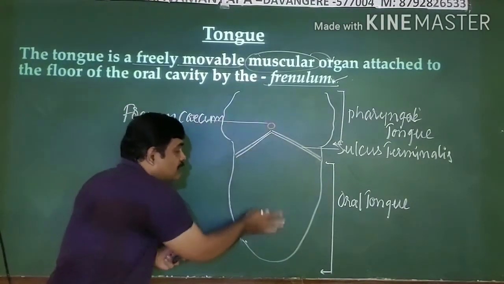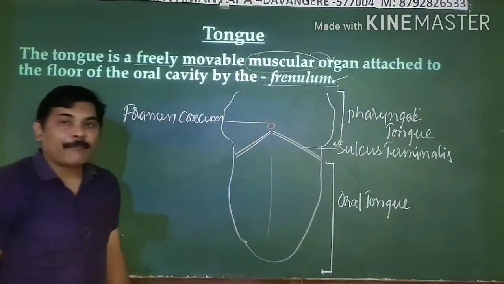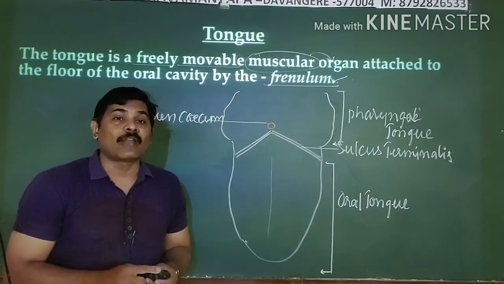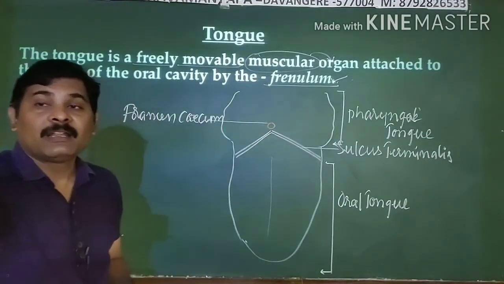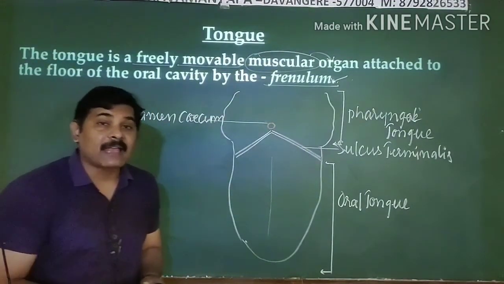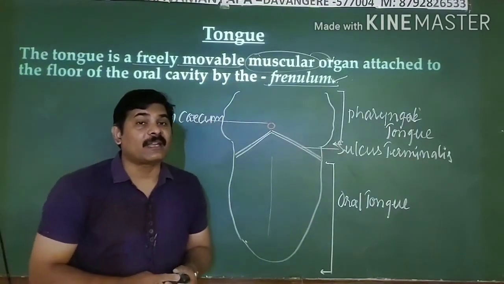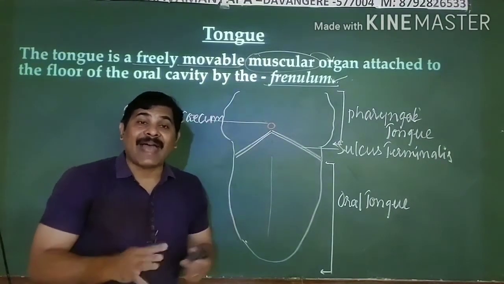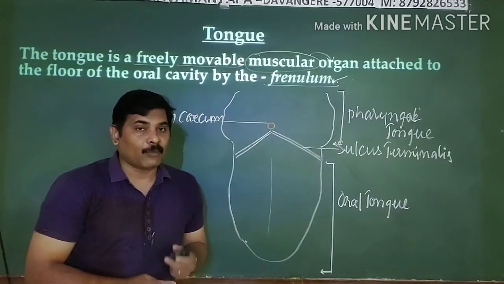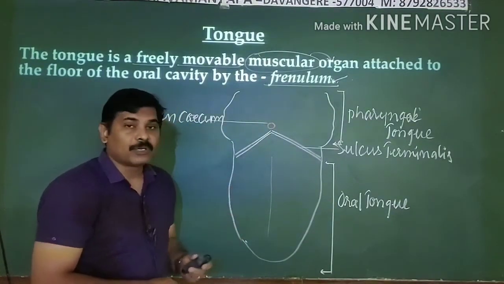When you see the free surface of the tongue, you can see some projections are present. These projections are known as papillae. The projections present on the surface of the tongue are known as papillae. In the human tongue, you can find three varieties of papillae, whereas in the animal tongue you can see four different types of papillae. Now I'd like to give you the names of these papillae present on your tongue.